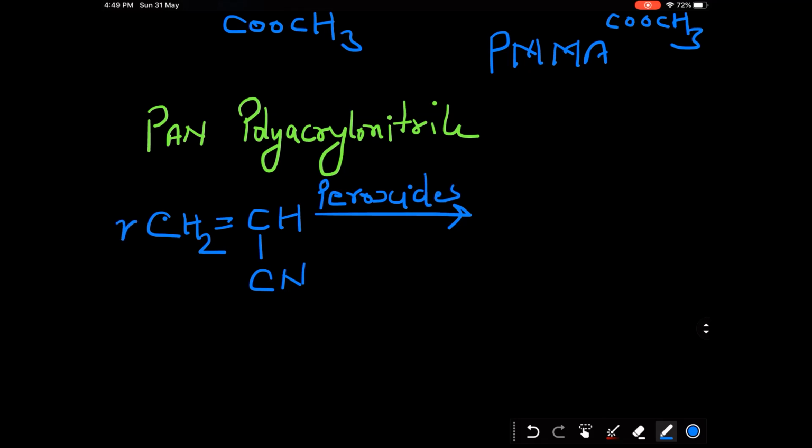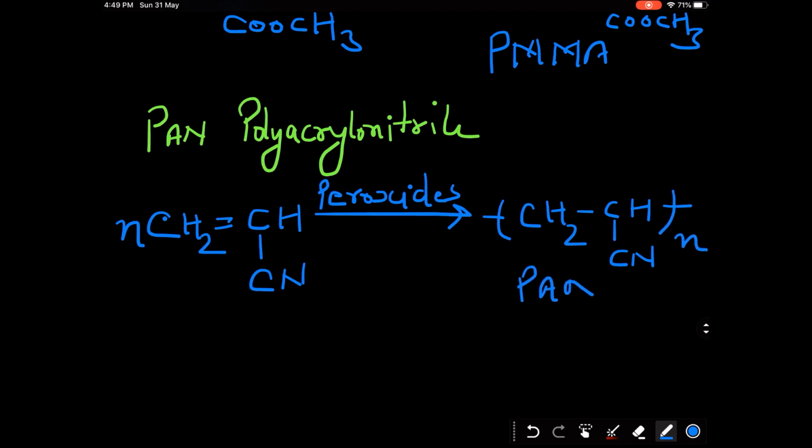A large number of these acrylonitrile molecules will combine to form polyacrylonitrile. Complete the tetravalency on both sides, make a polymer. So this is called PAN or polyacrylonitrile. This monomer is acrylonitrile.